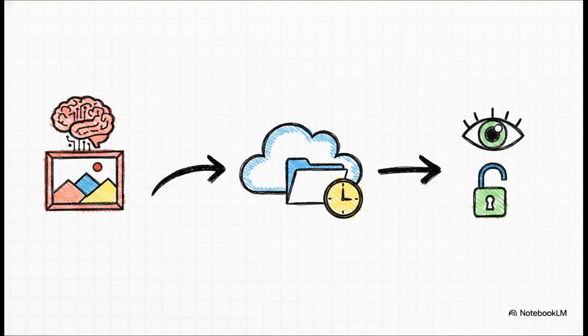Brilliant, right? With the transcript secured, the system then triggers OpenAI's DALL-E 3 to generate a modern, abstract, highly professional blog image based on the title. But an AI image just sitting inside N8N is useless to WordPress, so the agent uploads it to Google Drive. And get this, it dynamically names the image using a live timestamp. If you've ever had images break on your site, you know this prevents those dreaded file overwrite errors. Finally, it sets the permissions to anyone with link can read, making it flawlessly accessible for your website.